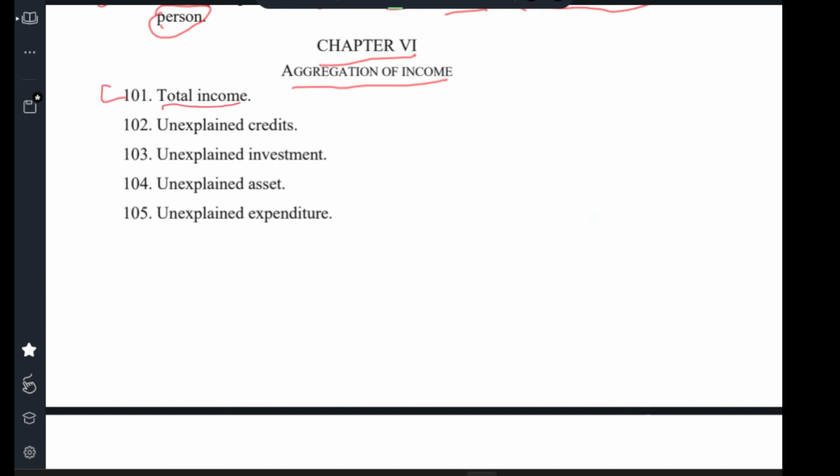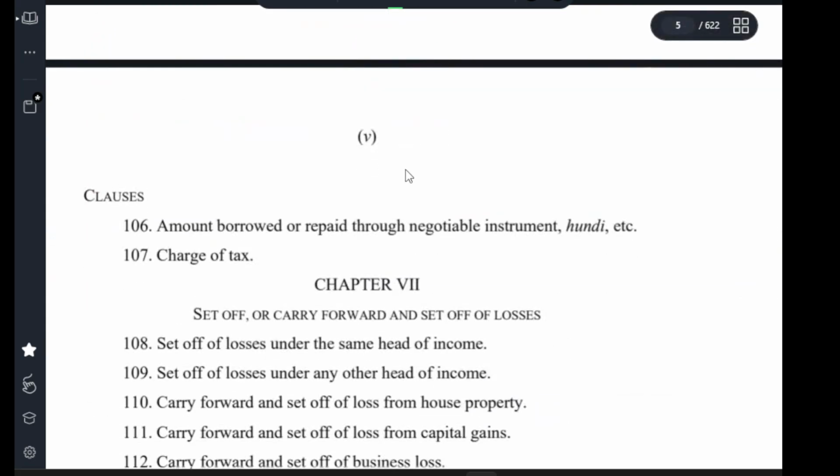Clause 101 Total Income. Clause 102 Unexplained Credits. Clause 103 Unexplained Investment. Clause 104 Unexplained Asset. Clause 105 Unexplained Expenditure. Clause 106 Amount borrowed or repaid through negotiable instrument or hundi, etc. Clause 107 Charge of tax.